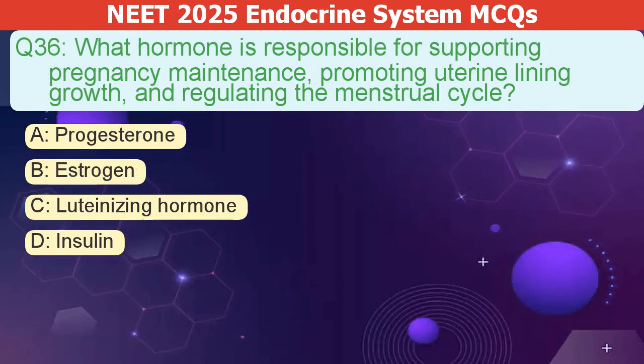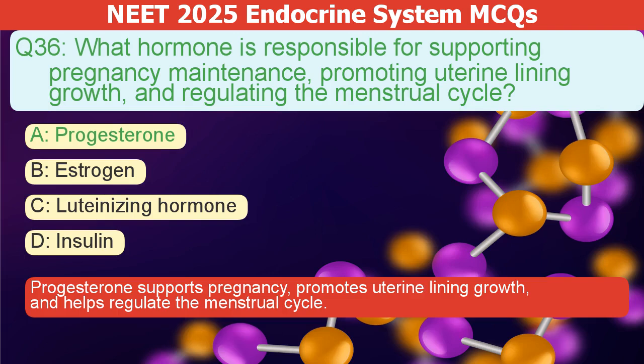What hormone supports pregnancy, grows the uterine lining, and regulates the menstrual cycle? A. Progesterone. B. Estrogen. C. Luteinizing hormone. D. Insulin. The correct answer is A. Progesterone supports pregnancy, promotes uterine lining growth, and helps regulate the menstrual cycle.